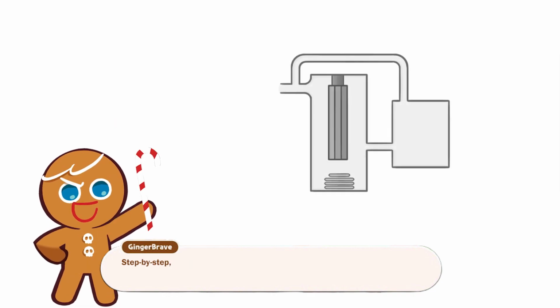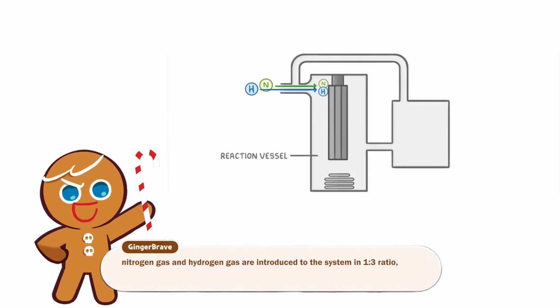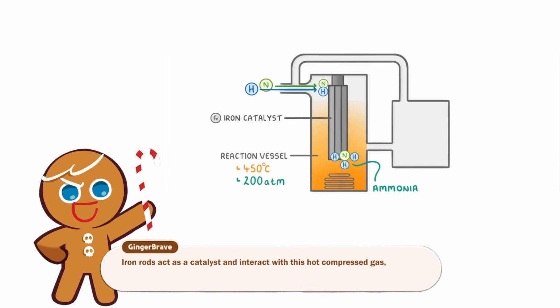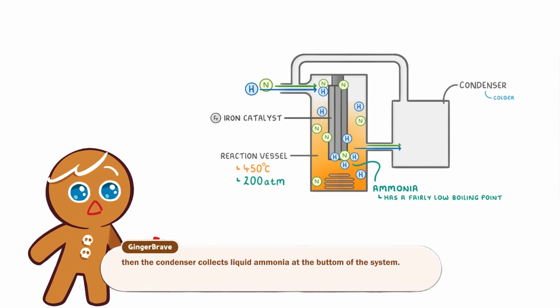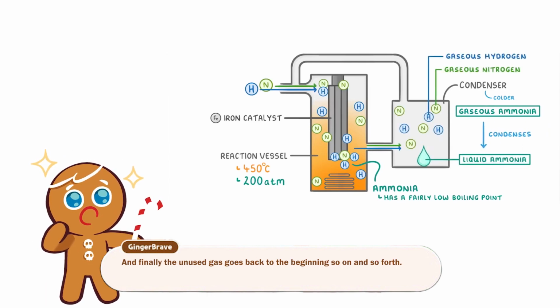Step by step, nitrogen gas and hydrogen gas are introduced to the system in 1:3 ratio, then are compressed in 200 to 900 atmospheric pressure. Iron rods act as a catalyst and interact with these hot compressed gas and fasten the formation of ammonia. Then the condenser collects liquid ammonia at the bottom of the system. And finally the unused gas goes back to the beginning, so on and so forth.